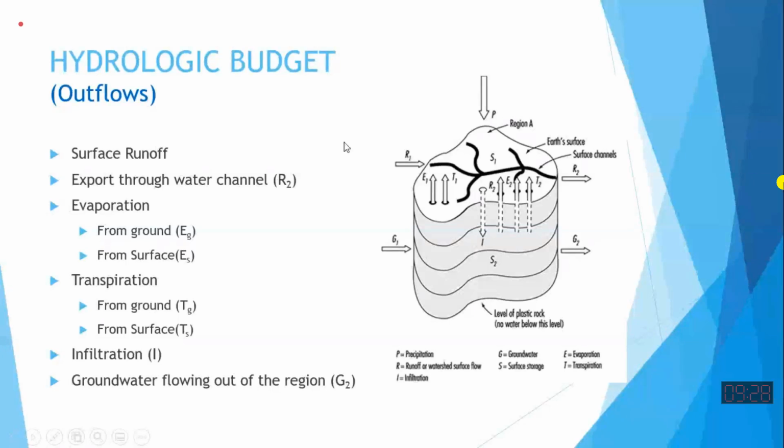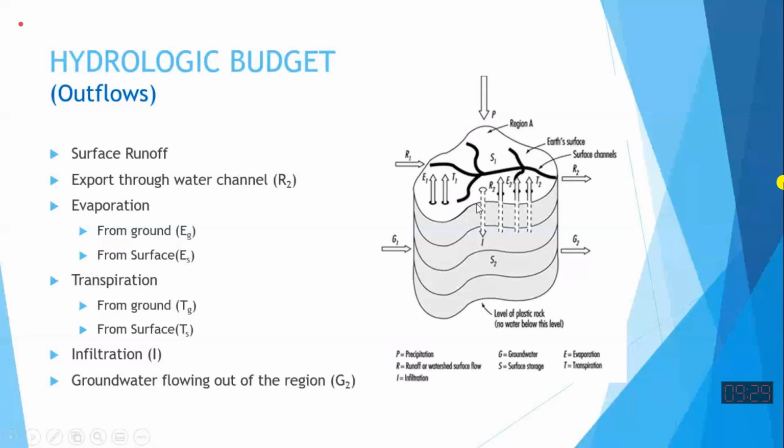Any water which is going out of the system through the surface, that is surface runoff, or through the channel, will be considered as outflow from the system. Any groundwater which is flowing out of the region, G2, will be considered as outflow of the system. Then there is evaporation from the ground and evaporation from the surface water. If evaporation occurs from the soil moisture, we say this is evaporation from the ground.